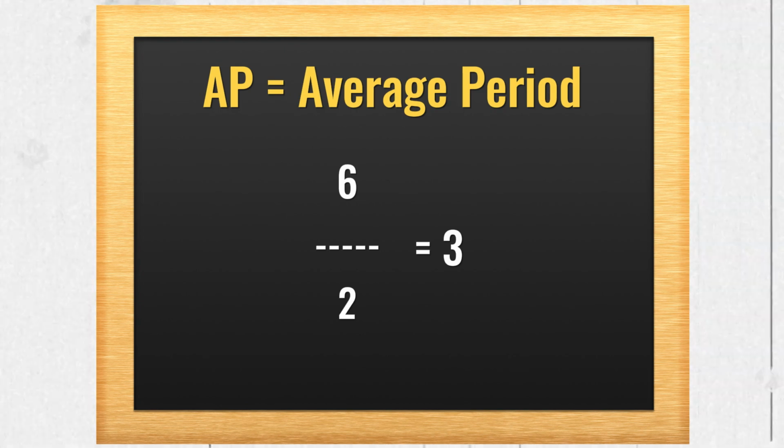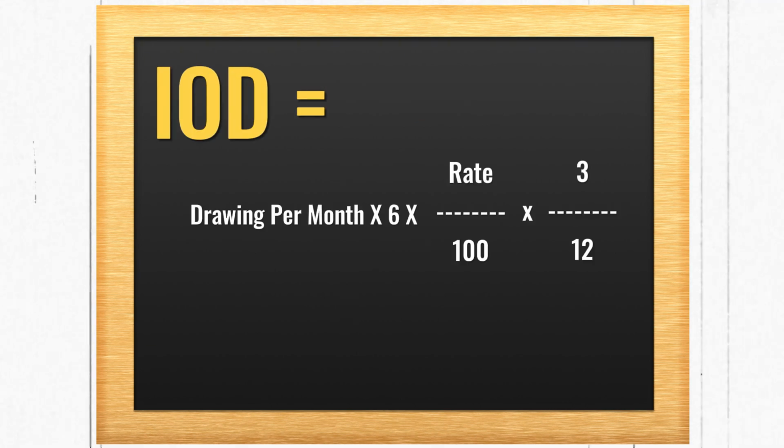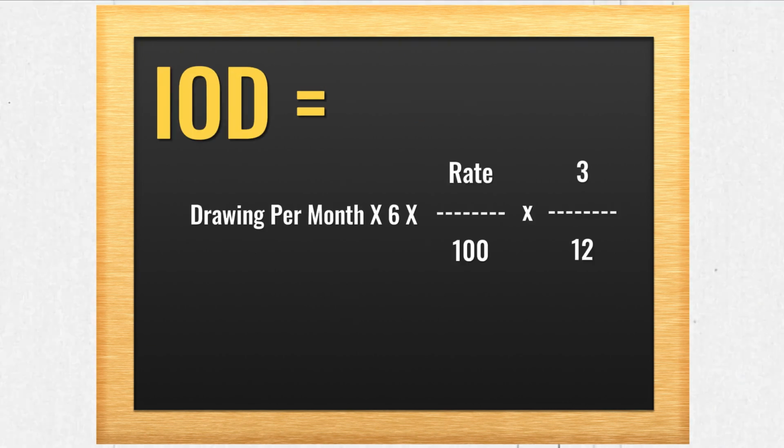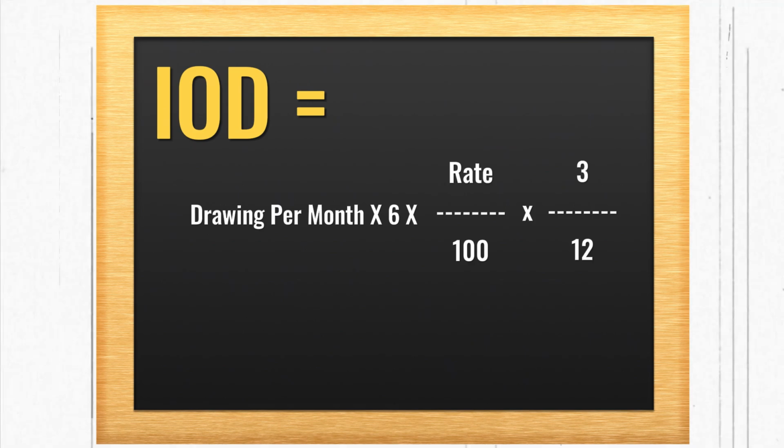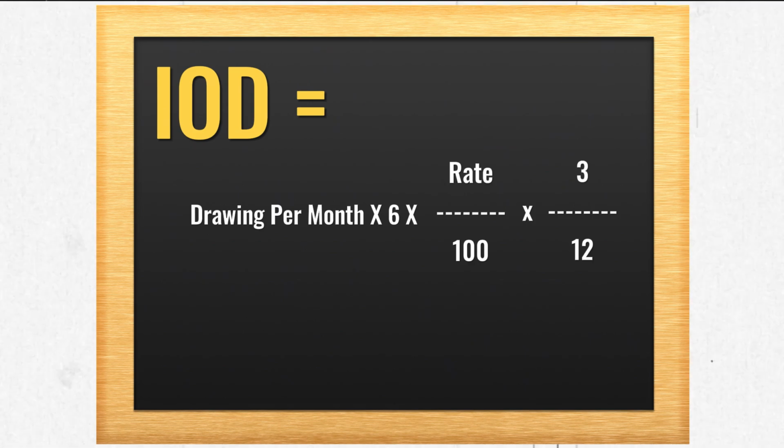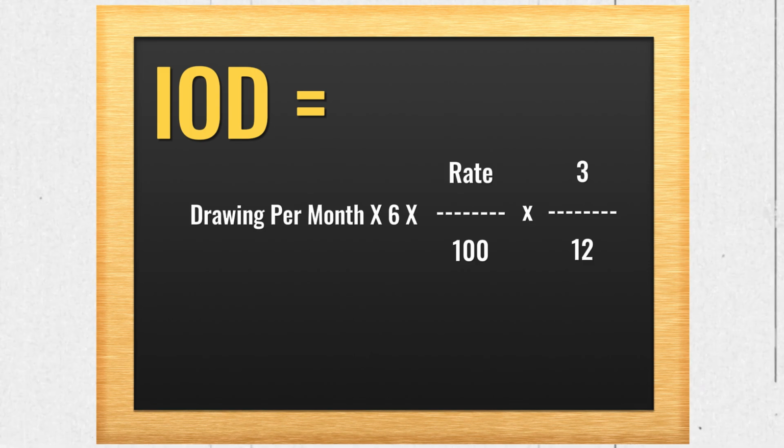Now, after this, the formula has become: interest on drawings is equal to drawings per month multiplied by 6, multiplied by rate upon 100, multiplied by 3 upon 12. Now, if this is very much clear to you, let's move on to the next one.